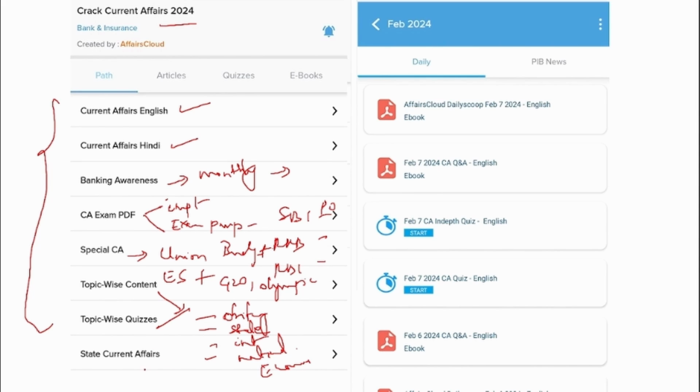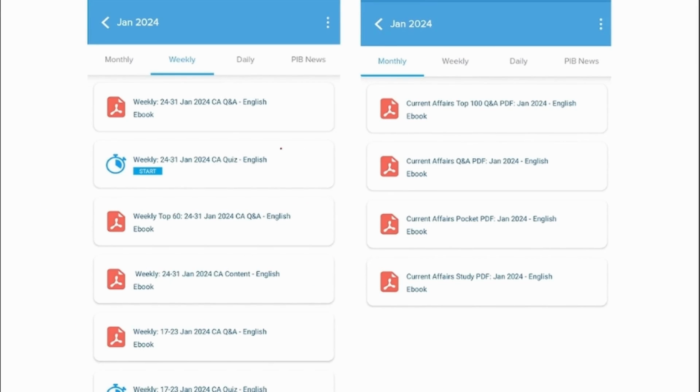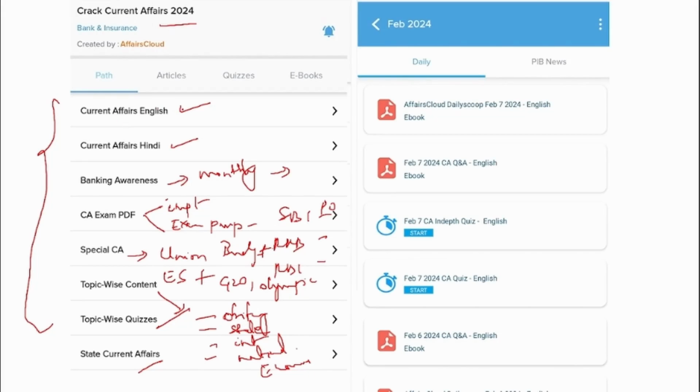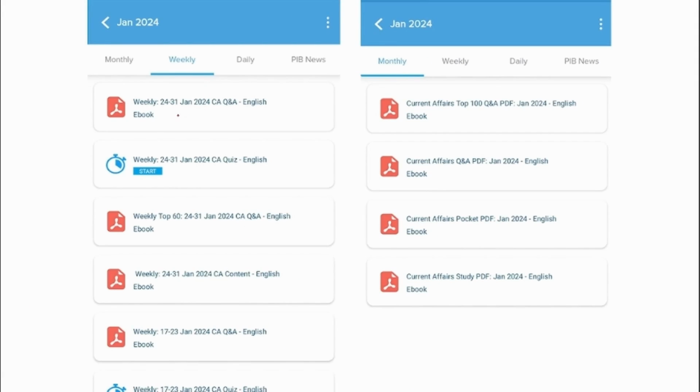Apart from that, we also provide state current affairs. Now, here if you see, we provide you with the day-to-day PDF, and here we provide you with the weekly PDF. So that particular week's news will be compiled into a PDF in question and answer format in English, and will be uploaded here. And to strengthen your learning, you can also attend the quiz.